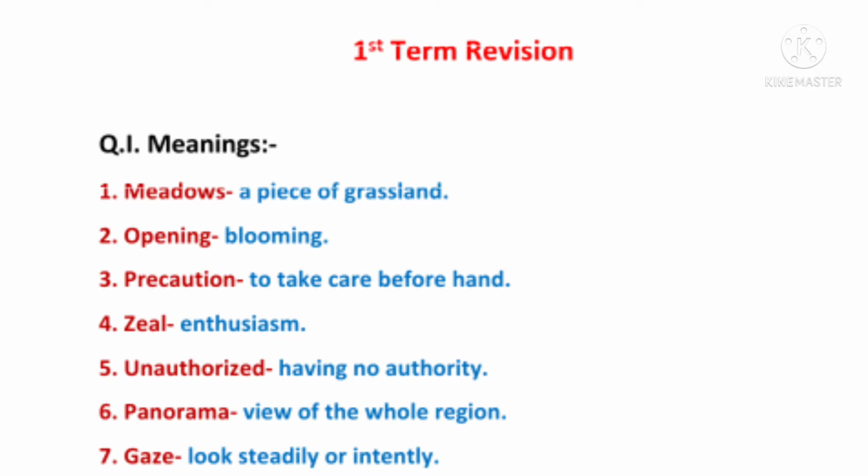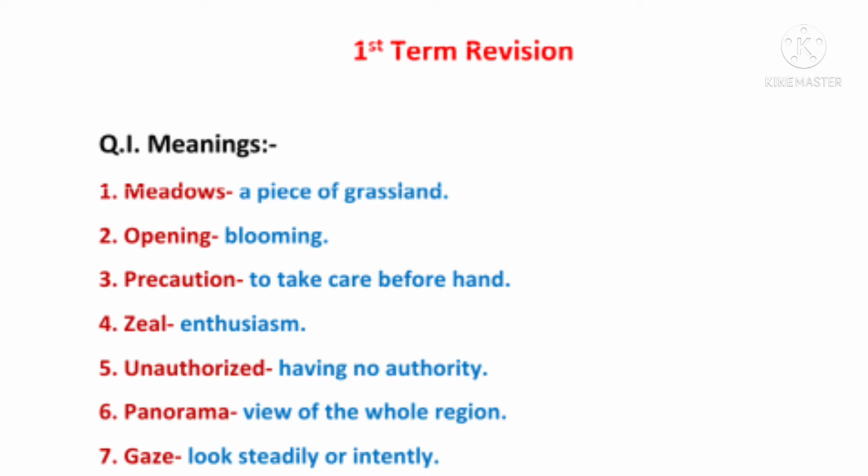First is meadows. Meaning of the word meadows is a piece of grassland. Next we have opening. Its meaning is blooming. So this is an opening or blooming of the flower, right? When the flower opens, it blooms. So it's called opening. Next we have precaution. The meaning is to take care beforehand.